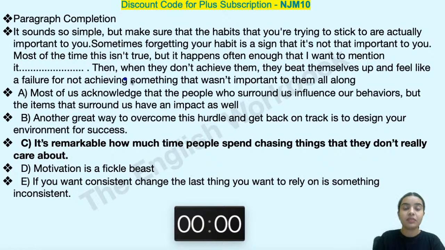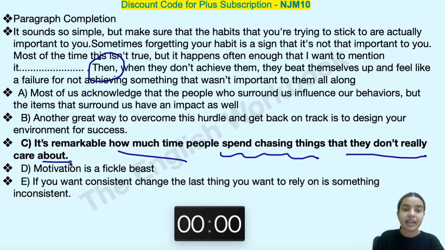Okay, then when they don't achieve them, then this is like what is happening next. When they don't achieve them, they beat themselves up. They are not actually beating, they are being harsh on themselves and feel like a failure. So suddenly from mentioning one thing, now the scenario after the blank is somewhat related to what these people do when they fail. It is remarkable how much time people spend chasing things that they don't really care about.